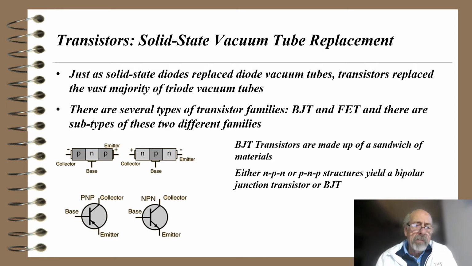If I put a plus voltage on the PNP base, it doesn't turn on. I have to put a negative voltage on it. If I put a plus voltage on the base of the NPN transistor, it will turn on, and by turning on, we mean it conducts from collector to emitter. So bipolar junction transistors are made up of a sandwich of materials. Either NPN or PNP structures yield a bipolar junction transistor, or BJT.